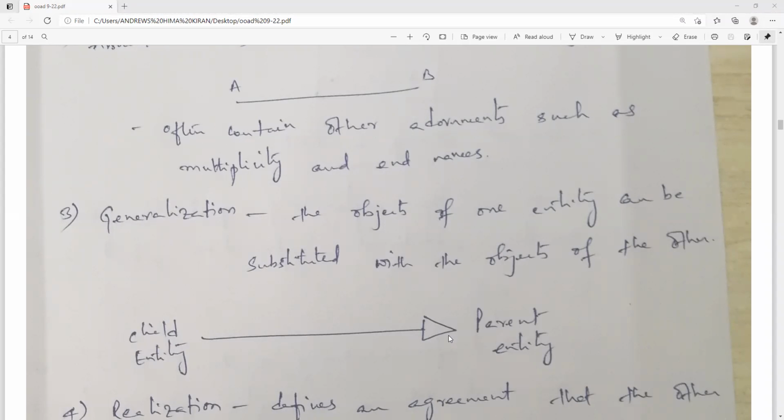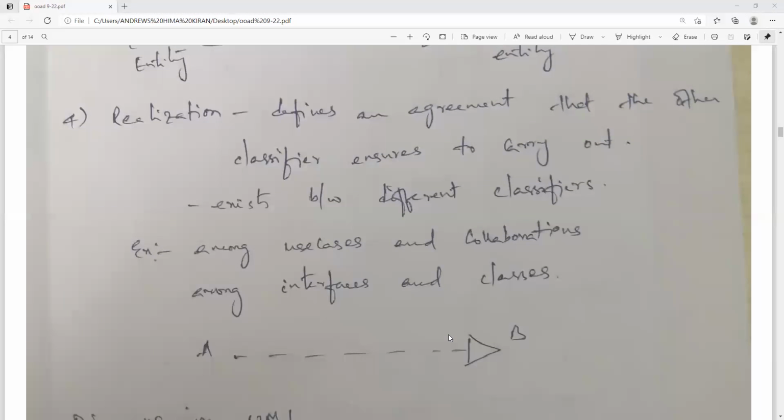That is the explanation I can give for generalization. Next one is realization. The representation I use for realization is a dashed arrow with a triangle at the end. If you see the definition, it defines an agreement that the other classifier ensures to carry out.